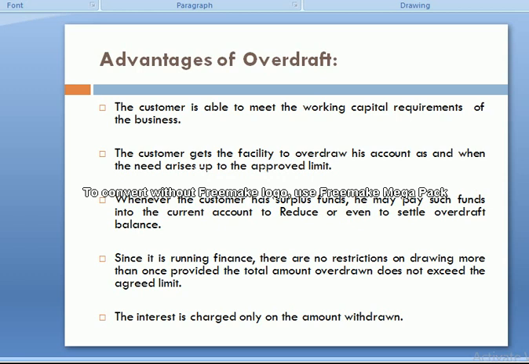Since it is a running finance, there are no restrictions on drawing more than once, provided the total amount overdrawn does not exceed the agreed limit. The interest is charged only on the amount withdrawn. Look, if there are 2 lakh in my account and I withdraw 5 lakh, so 3 lakh is overdraft. Interest will not be charged on the whole 5 lakh. Interest will be charged only on the 3 lakh amount.